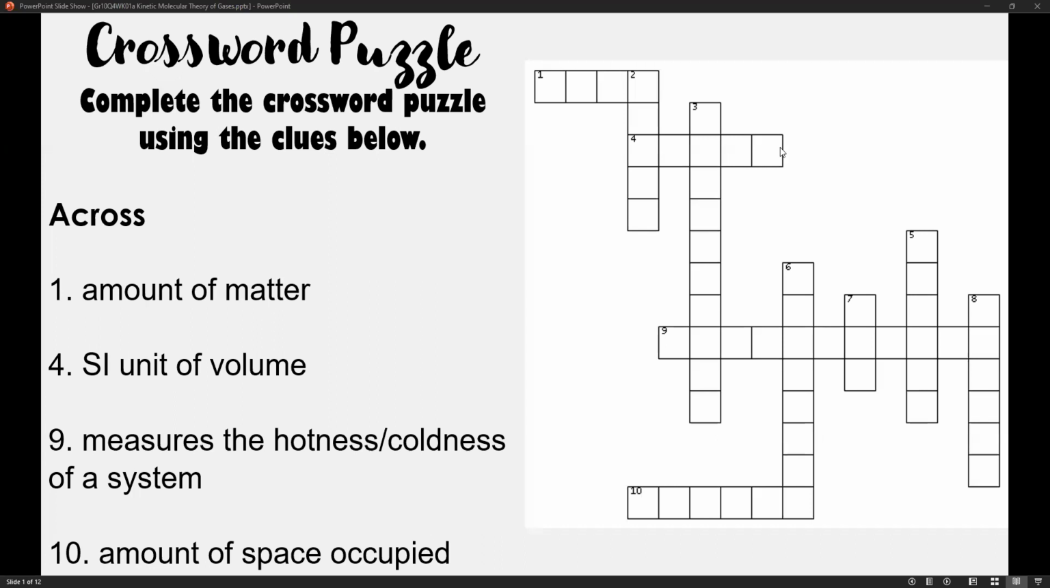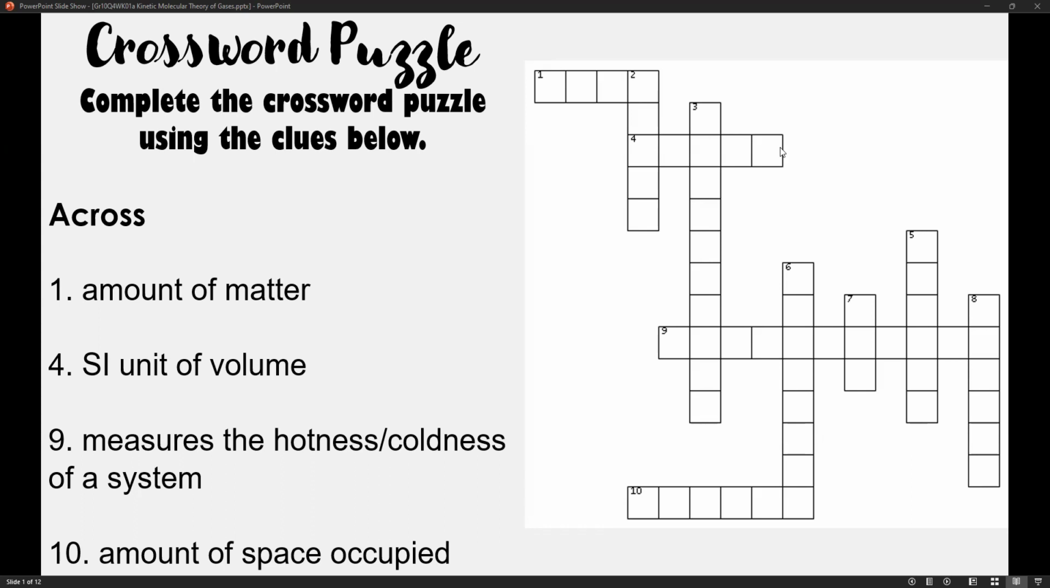Good morning, everybody. My name is Sir Jude, and today I'm going to recap our previous lessons in fourth quarter, specifically chemistry topics. All right. So this is in preparation for your upcoming summative test and periodical examination next week. Now, before we start, let's complete our crossword puzzle using the clues below.